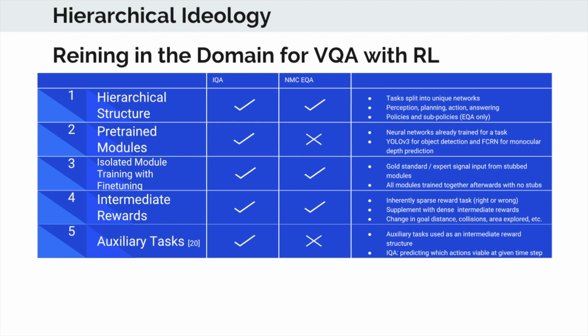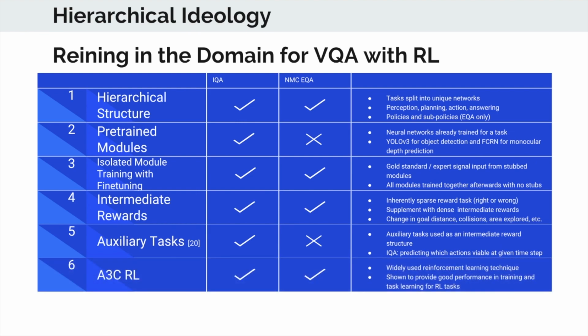Then we have auxiliary tasks that can be learned by the agent. In particular, the IQA utilizes this. As seen in the paper, Learning to Navigate in Complex Environments, auxiliary tasks that are supervisory can help act as a separate reward structure for the agent, helping to shape the internal representation of the environment and ultimately helping the agent to achieve the goal of the reinforcement learning quicker and more accurately. In particular, in IQA, the agent learns to predict per time step not just which action to take, but also of all the actions, which ones are feasible or not, given a specific time step.